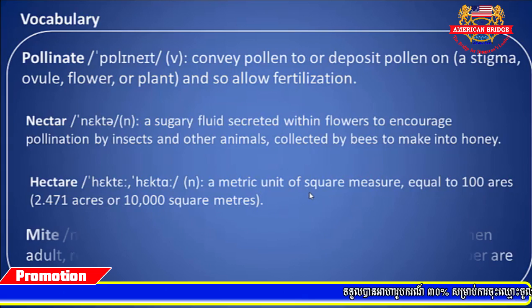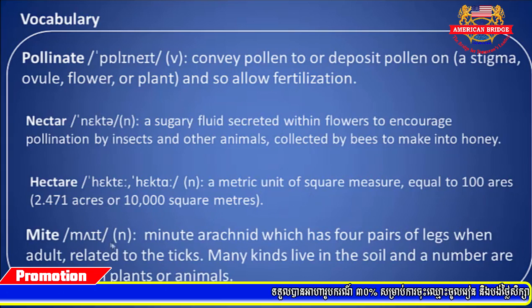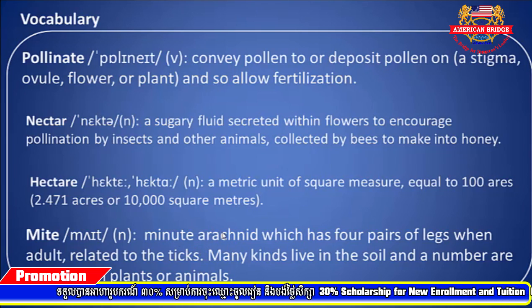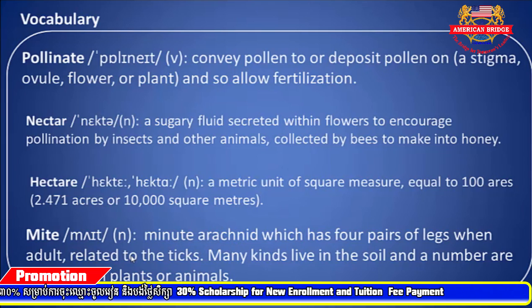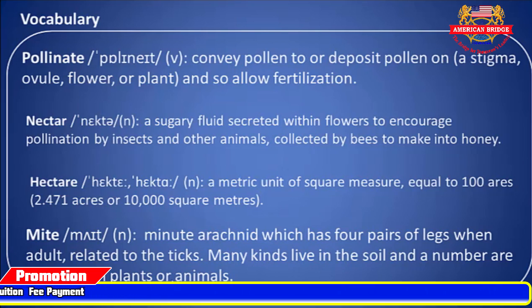And mite is a minute arachnid which has four pairs of legs when adult, related to the ticks. Many kinds live in the soil, and a number are parasitic on plants or animals.